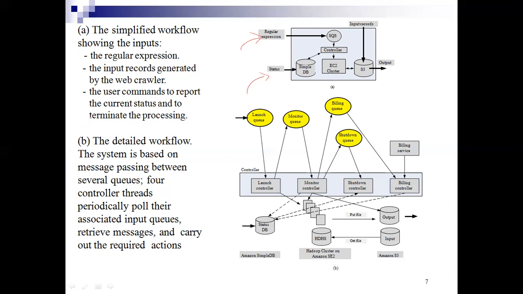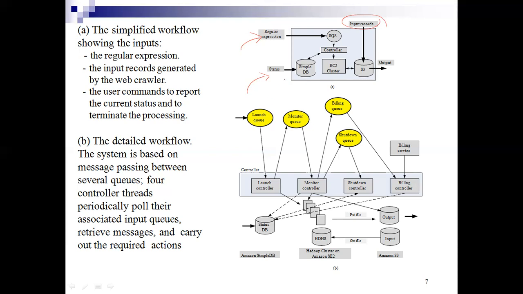A third type of input is the user command, to report the current status and terminate the processing.